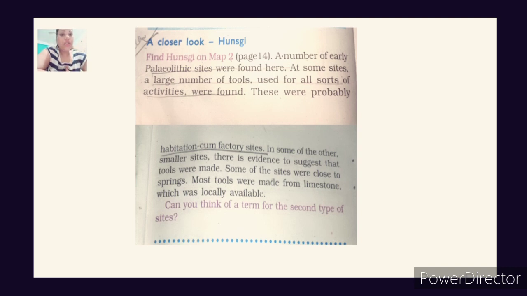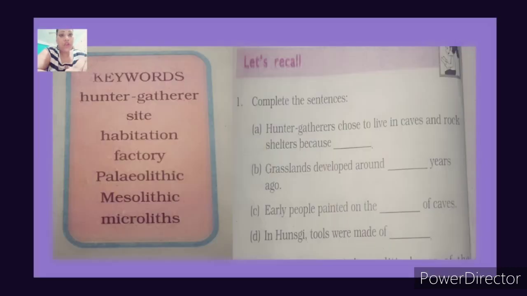So for today, your assignment is to write the keywords like hunter gatherer, site, habitation, factory, Paleolithic, Mesolithic and microliths. You are going to write all the keywords in your copy, and you will have to write these sentences in your copy as well. Hunter gatherers chose to live in caves and rock shelters because, you will write by yourself.